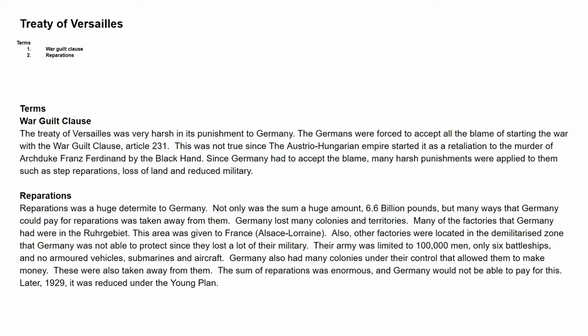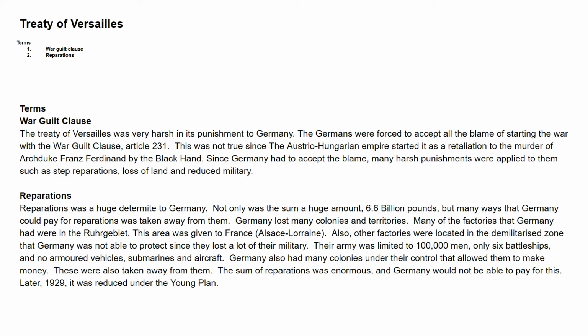The terms, the War Guilt Clause. The Treaty of Versailles was very harsh in its punishment to Germany. The Germans were forced to accept all the blame for starting the war with the War Guilt Clause, which is Article 231. This was not true since the Austro-Hungarian Empire had started it as a retaliation to the murder of Archduke Franz Ferdinand by the Black Hand. Since Germany had to accept the blame, many harsh punishments were applied to them, such as reparations, loss of land, and reduced military. My second paragraph I wanted to write is about reparations.